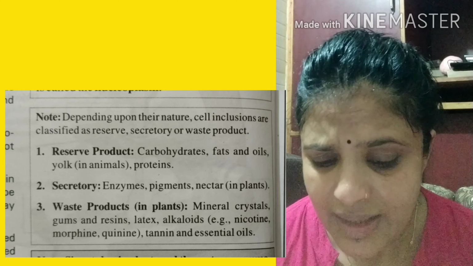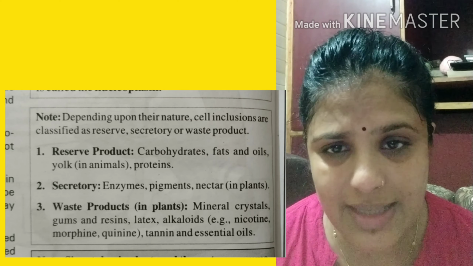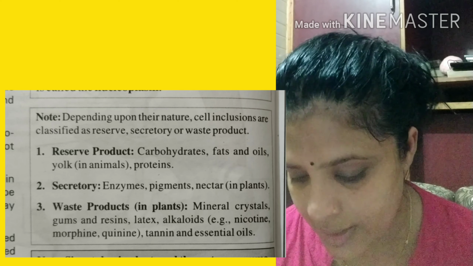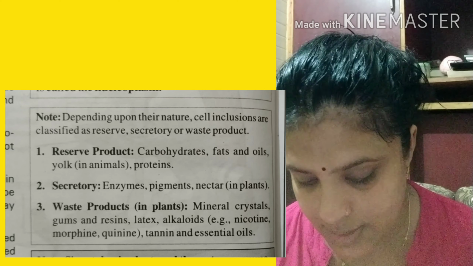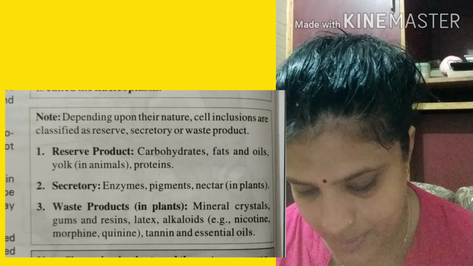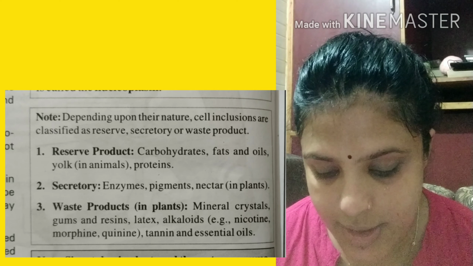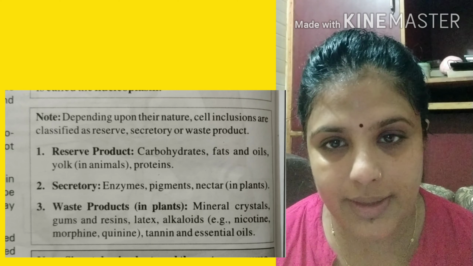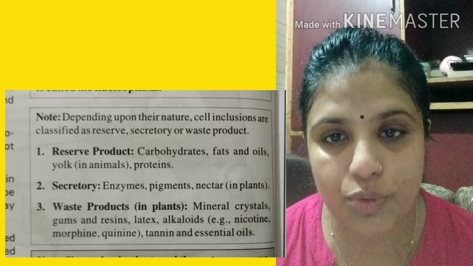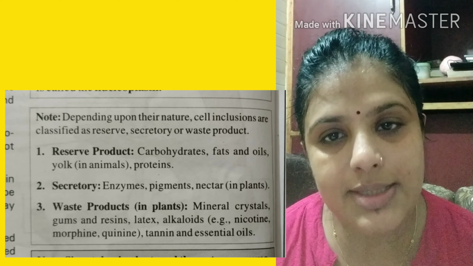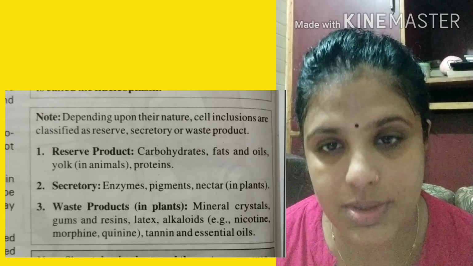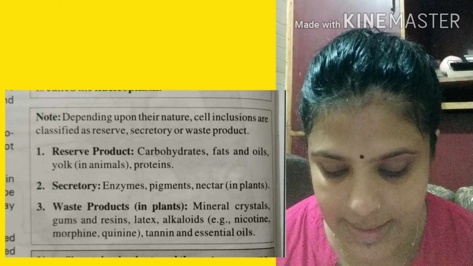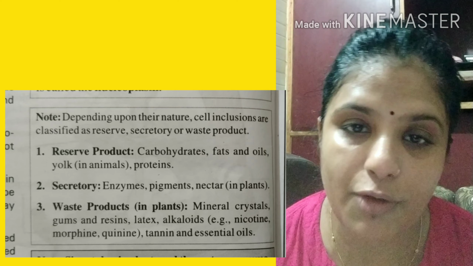Give two examples of each of the following. That is ergastic products, and that answer is also given in your book at page number, I think, 3. Just hold on, children. Page number 4. Ergastic products are carbohydrate, fat and protein in which we store food. Secretory substances like enzymes, proteins, hormones, some of the pigments, and waste products. It could be in the form of gum.